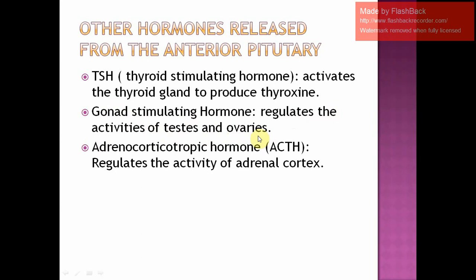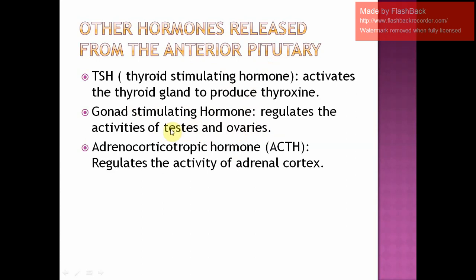Unless the gonads get stimulated by the gonad stimulating hormone released from the anterior pituitary, they will not function. So whenever GSH is released from the anterior pituitary, it goes and regulates the activities of testes and ovaries.